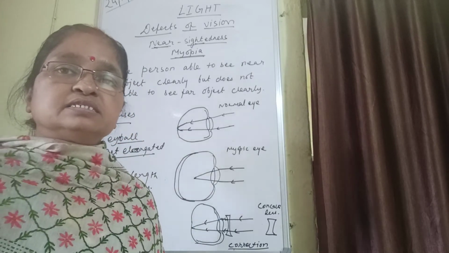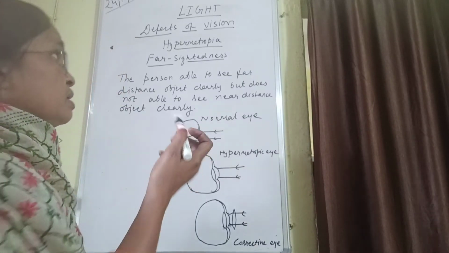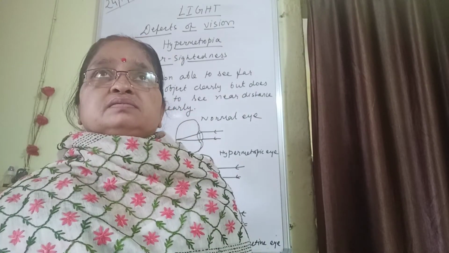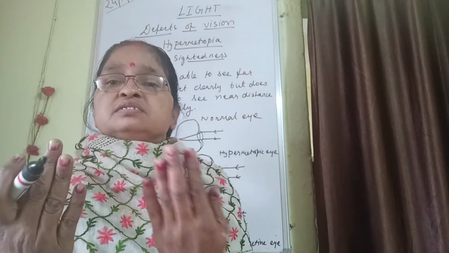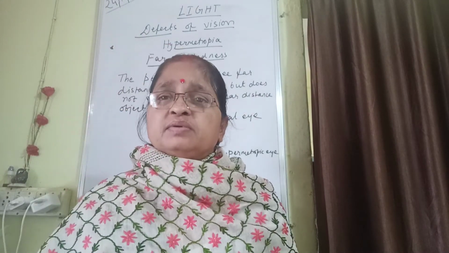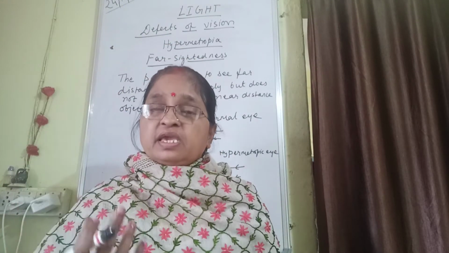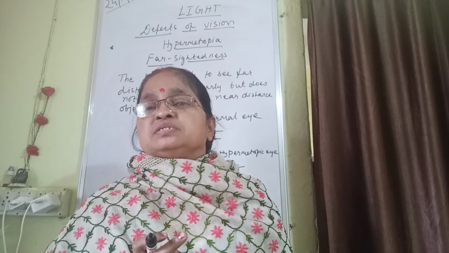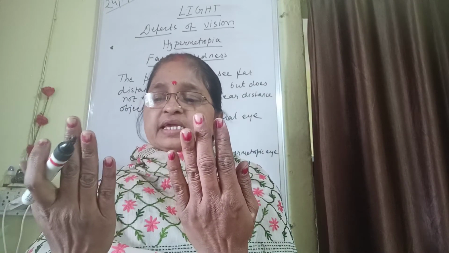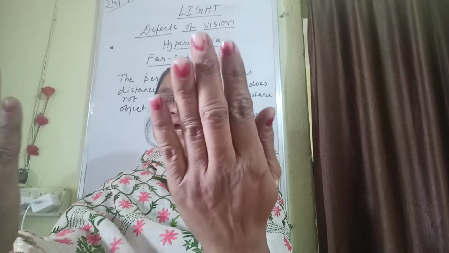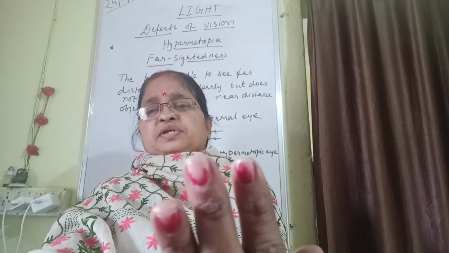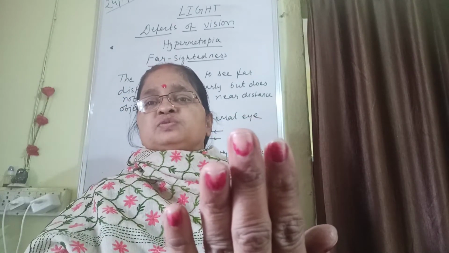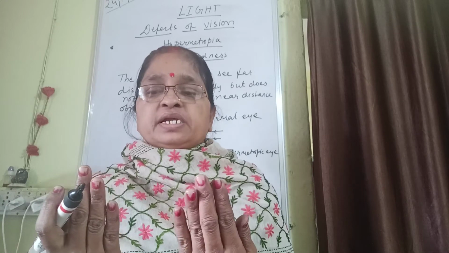So next let us see what happens. What happens to the person who is not able to see near distance objects clearly? I think you have a common experience because this is an age problem. When we give a newspaper to some person, they will not read normally like this. They will extend their hands and then read the newspaper. That means they increase their distance and then read the newspaper. They will not read the newspaper with folded hands.